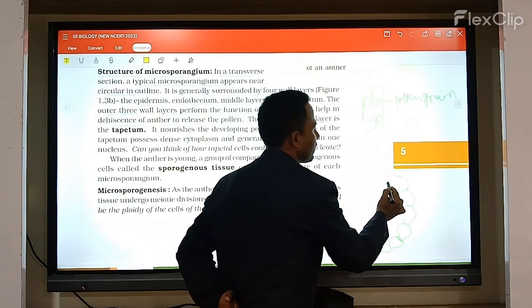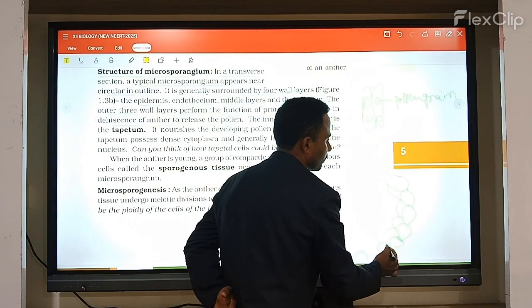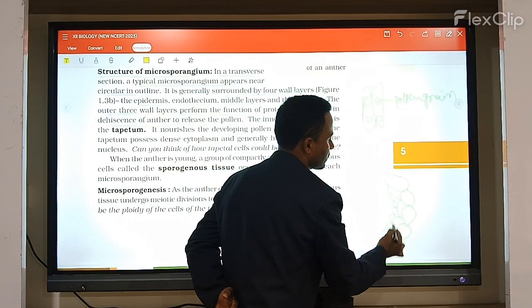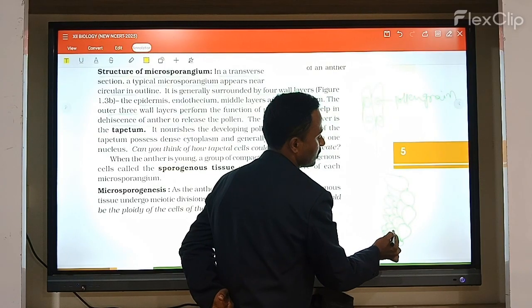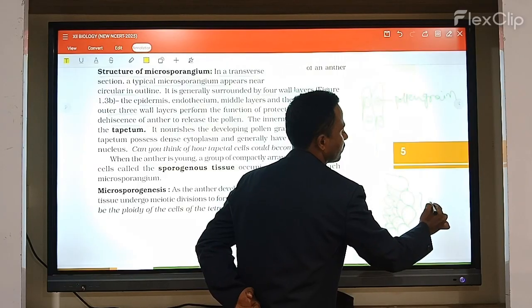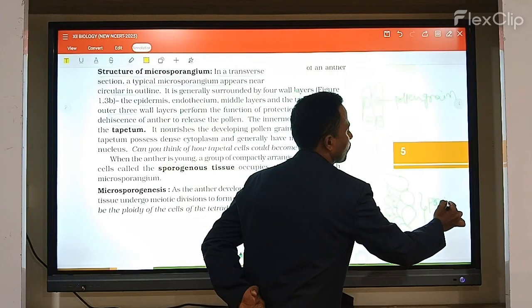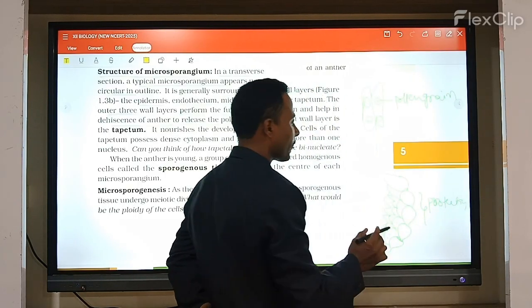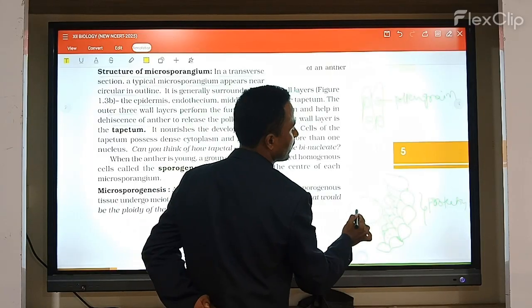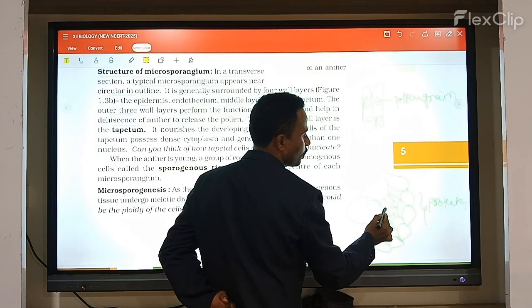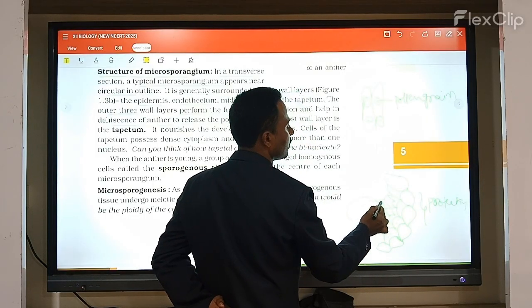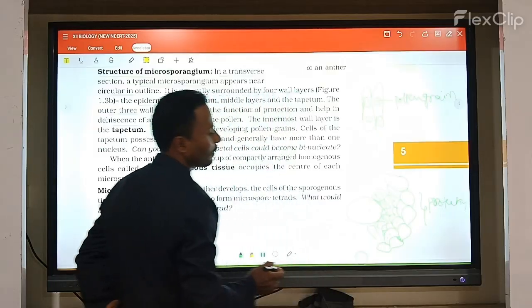So it is the first layer, and the second layer, and then the third layer. These three layers help in protection, as well as in the dehiscence of the anther, for the dispersal of the pollen grains to the outside. Okay, next.